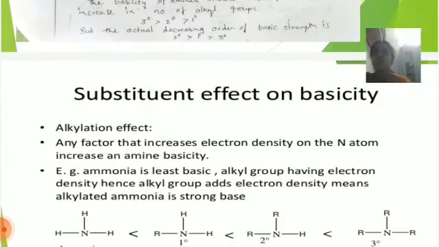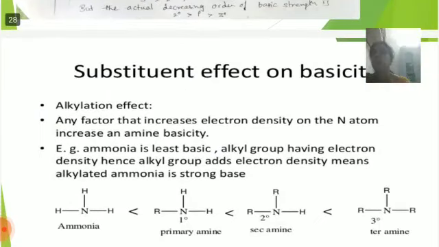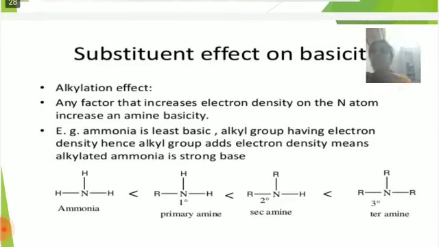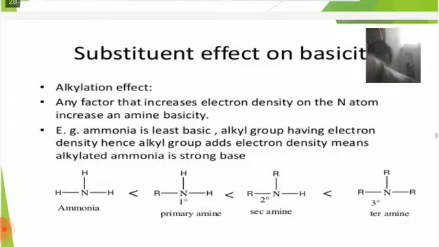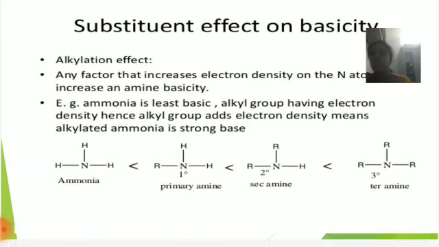Substitution effect on basicity, alkylation: any factor that increases electron density on the nitrogen atom increases basicity. For example, ammonia is least basic. Alkyl groups donate electron density, hence alkylated ammonia is a stronger base. So ammonia is less basic.